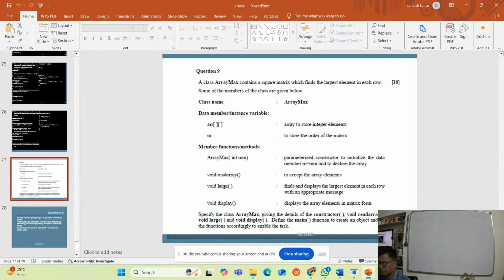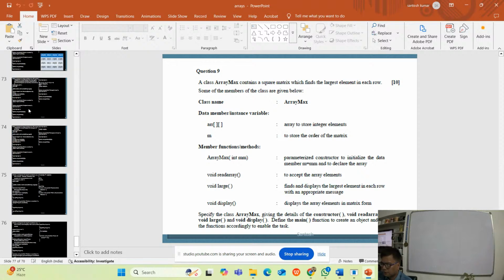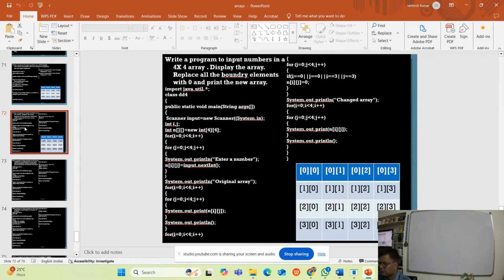A simple question, if you see here: Write a program to input numbers in a 4 by 4 array, display the array, replace all the boundary elements with 0 and print the new array. Right? Replace all the boundary elements with 0 and print the new array.